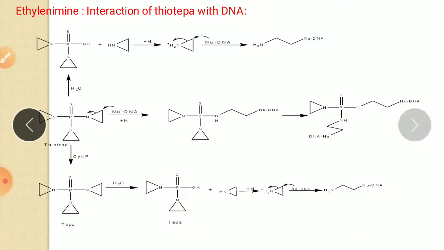Now the next class of alkylating agents is Nitroso Urea.